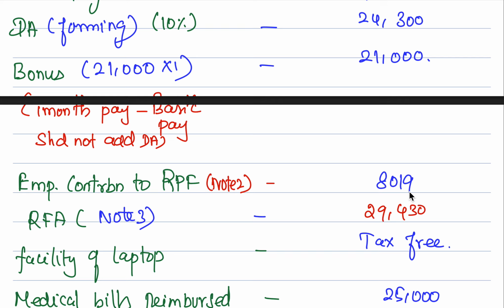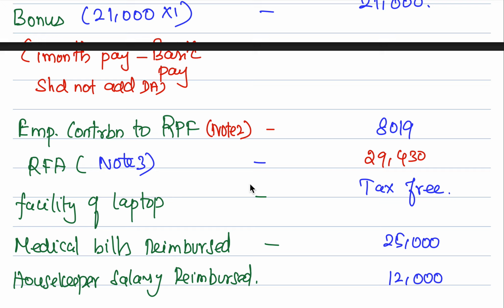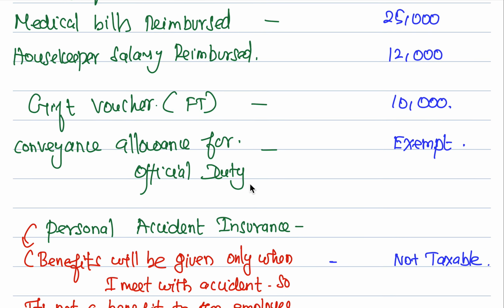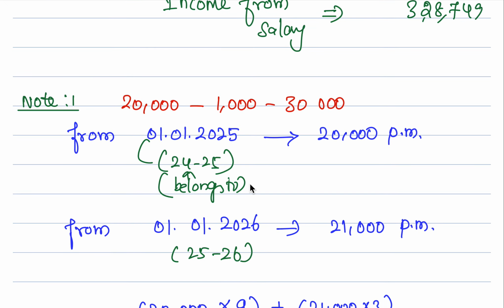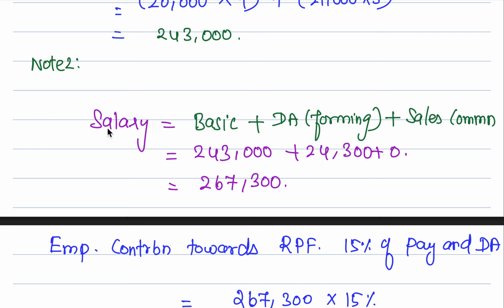Now the employer contribution towards recognized provident fund is 8,019 rupees, which is taxable. So now note number 2 says salary is equal to these 3 components: basic, DA forming and sales commission. In the calculation of recognized provident fund, unrecognized provident fund, statutory provident fund, the salary should include only 3 components: basic plus DA forming plus commission.